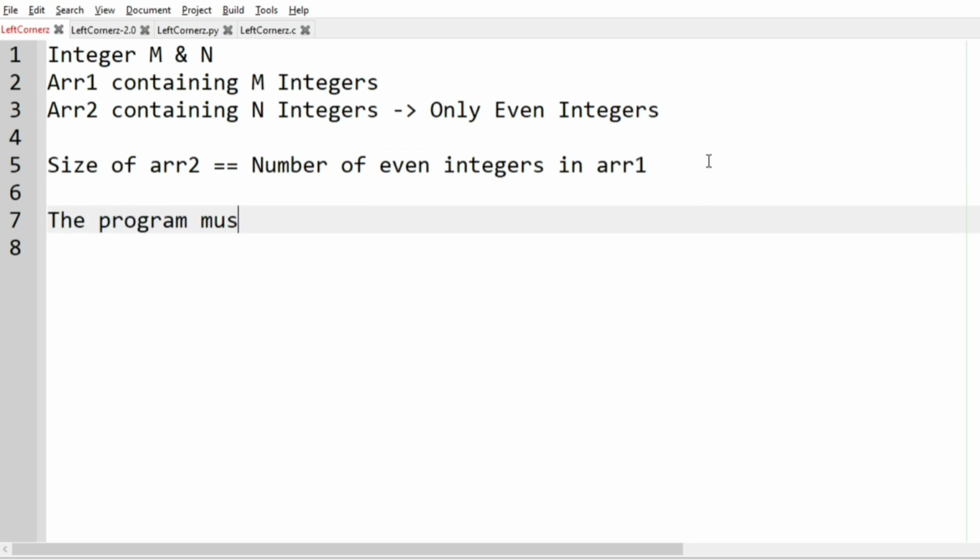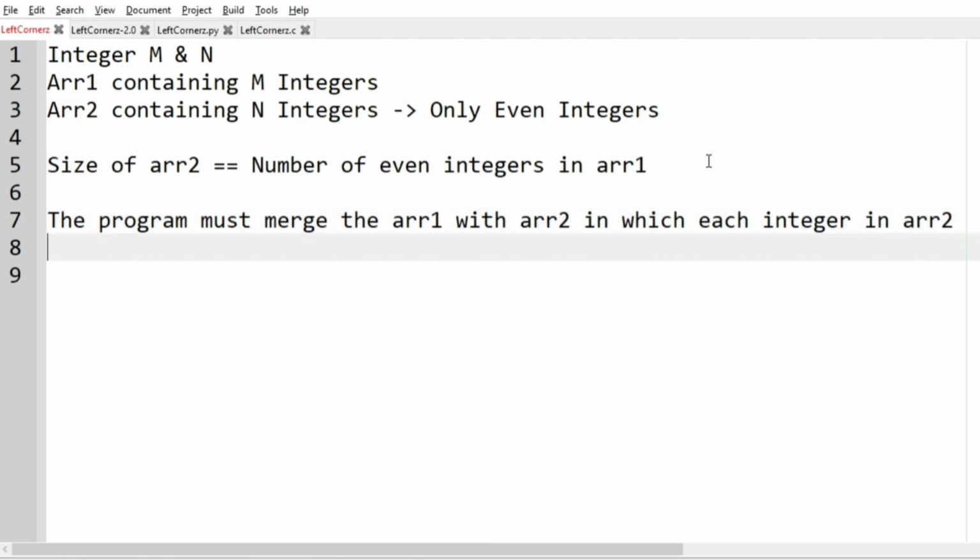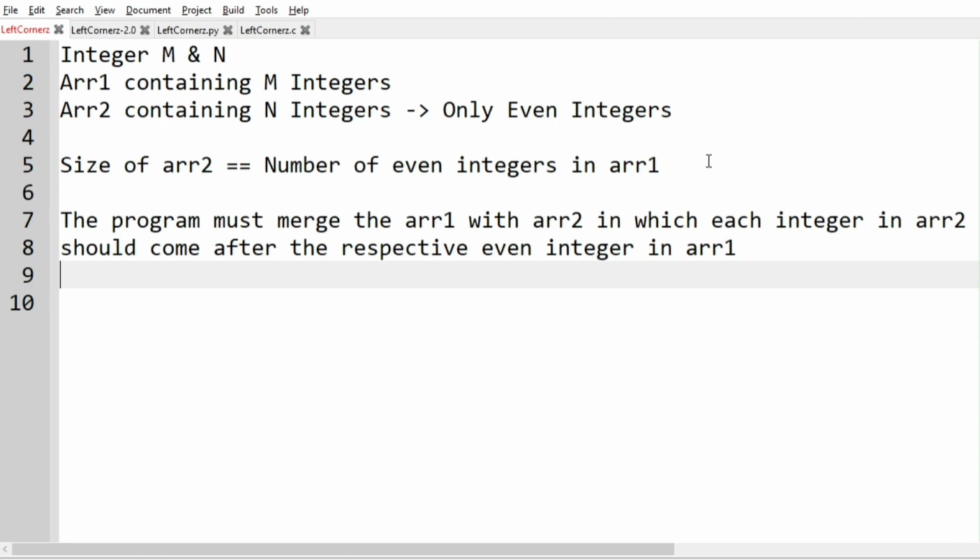The program must merge the array 1 with array 2, in which each integer in array 2 should come after the respective even integer in array 1.